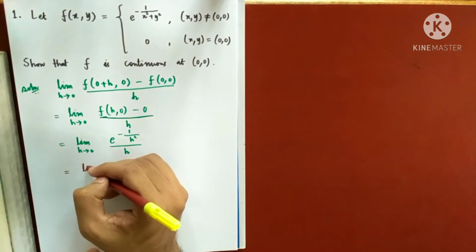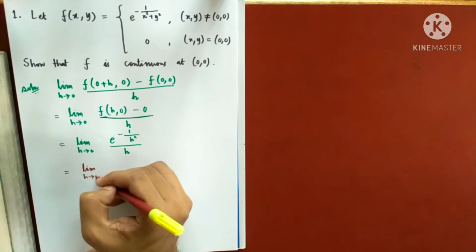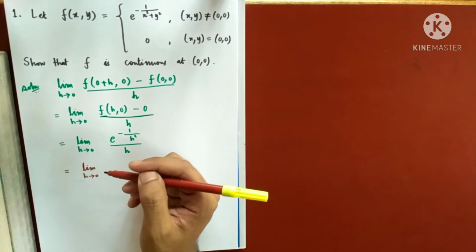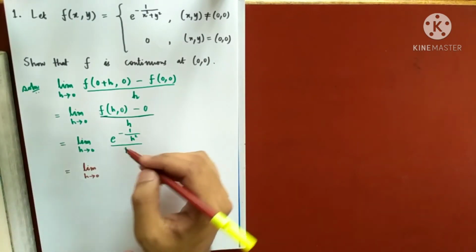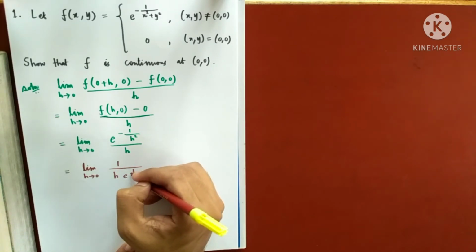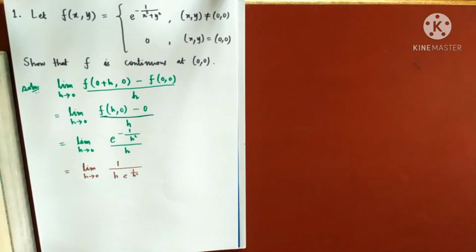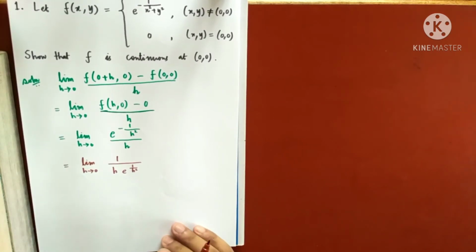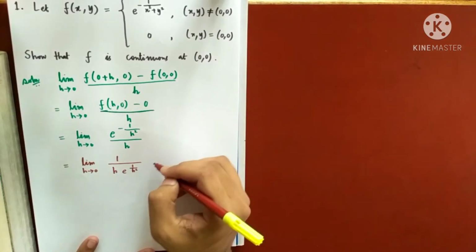This is limit h tends to 0. I can write this as 1 by h e to the power 1 by h square. Now I cannot say the value directly, so I'll use a substitution.